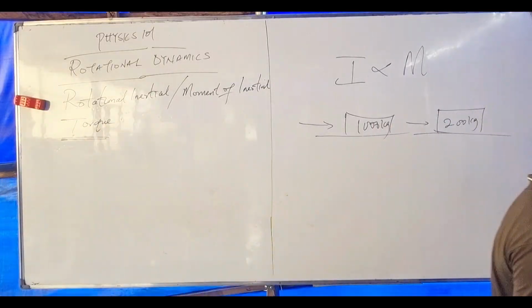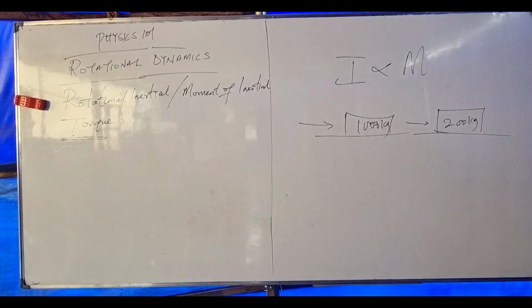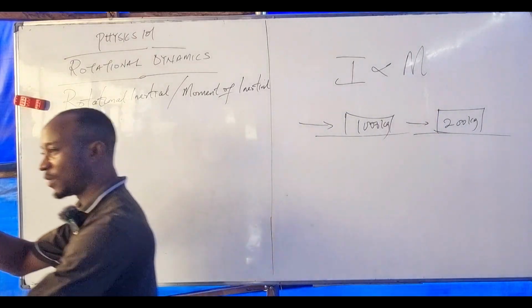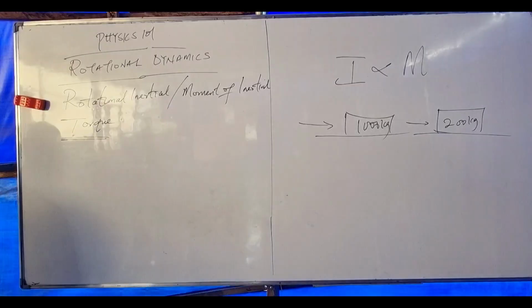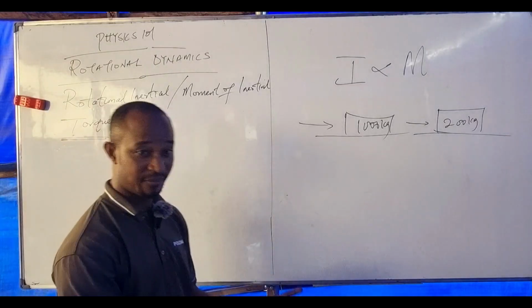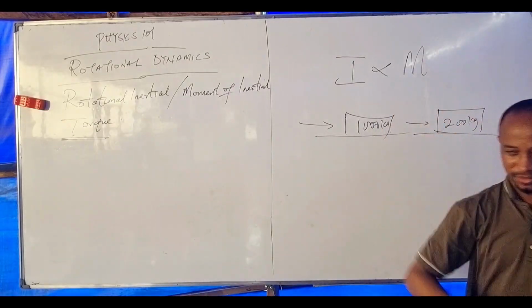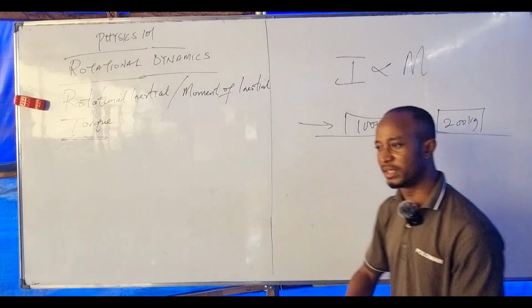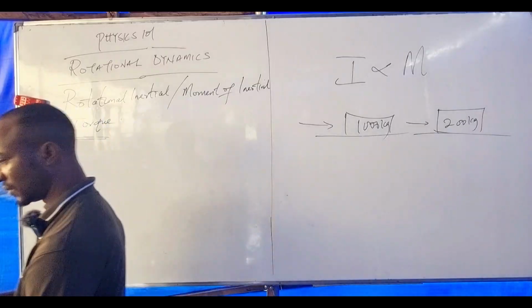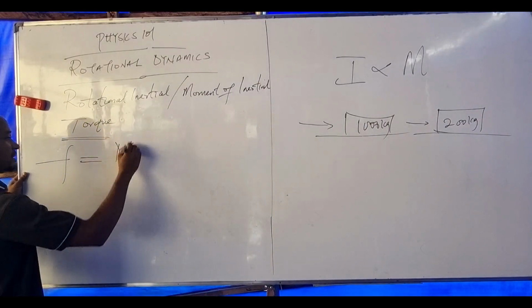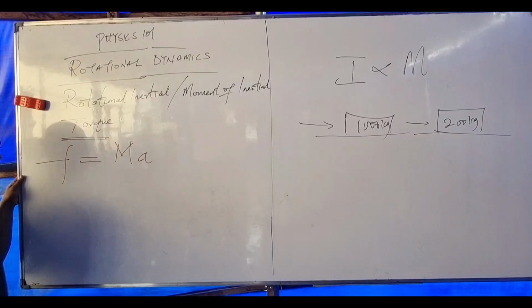Note that torque is an equivalent parameter with force. So for linear motion, what causes motion is force applied. But in rotational motion, what causes a body to rotate is torque. If we are saying that force causes motion and force is mass times acceleration,